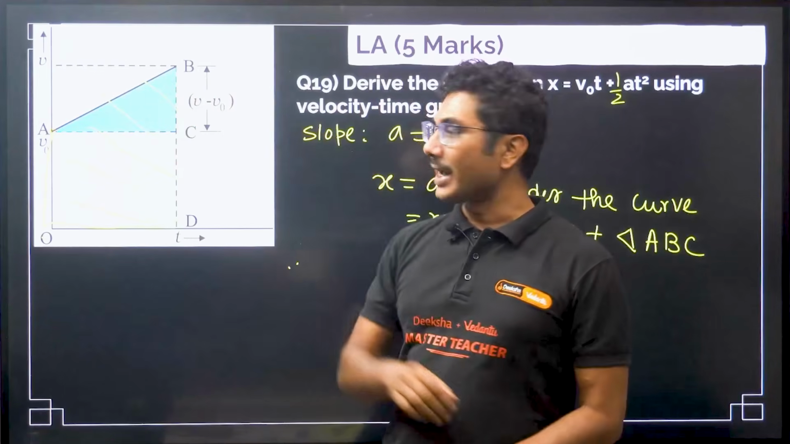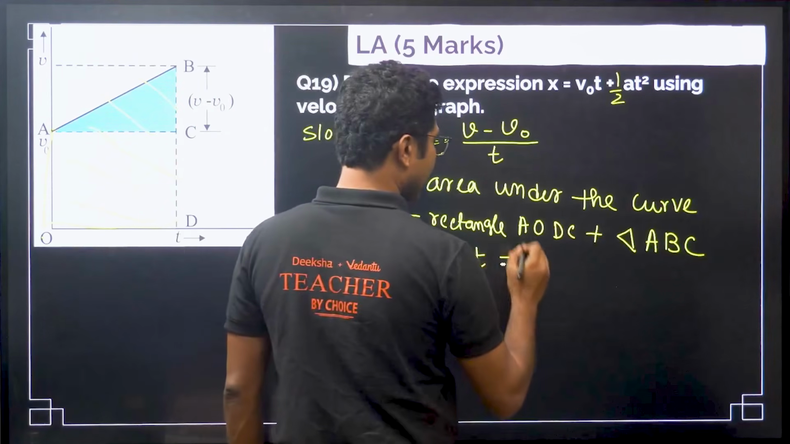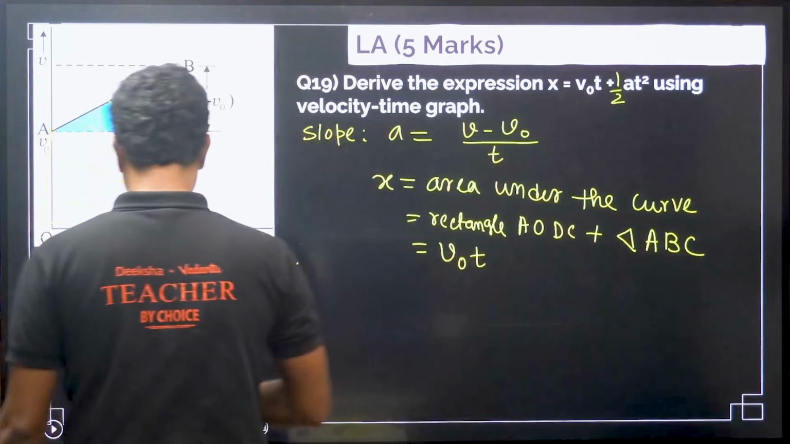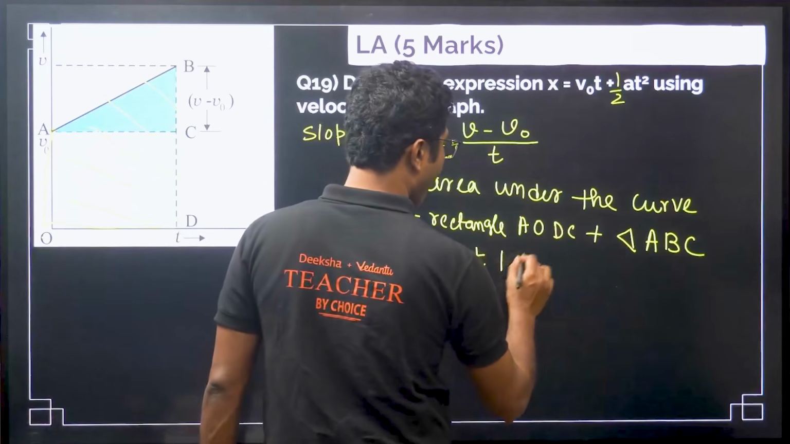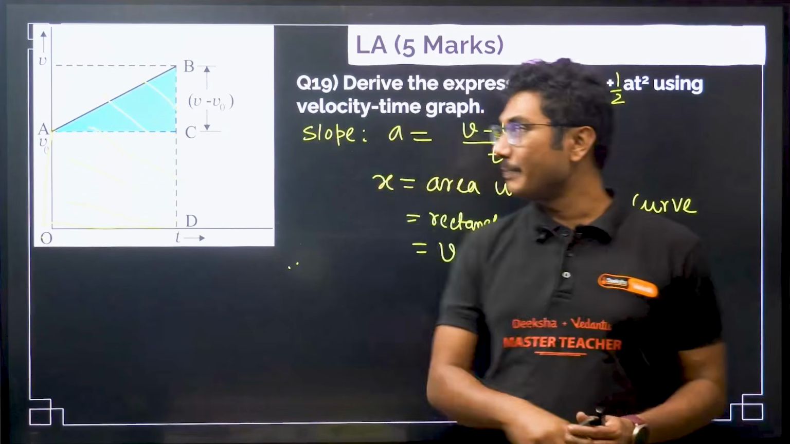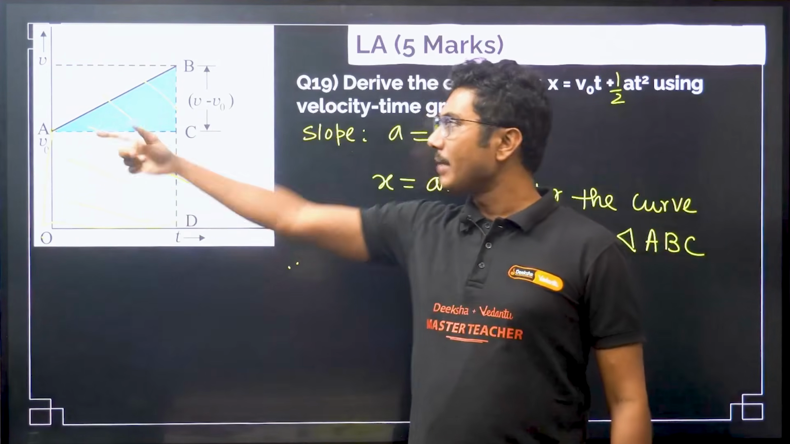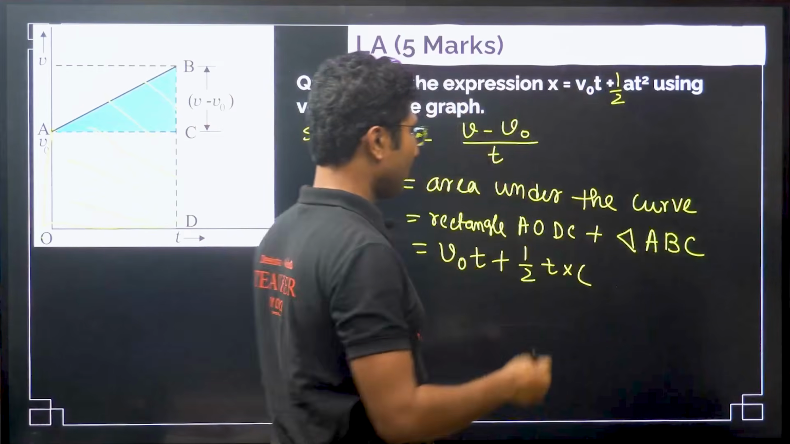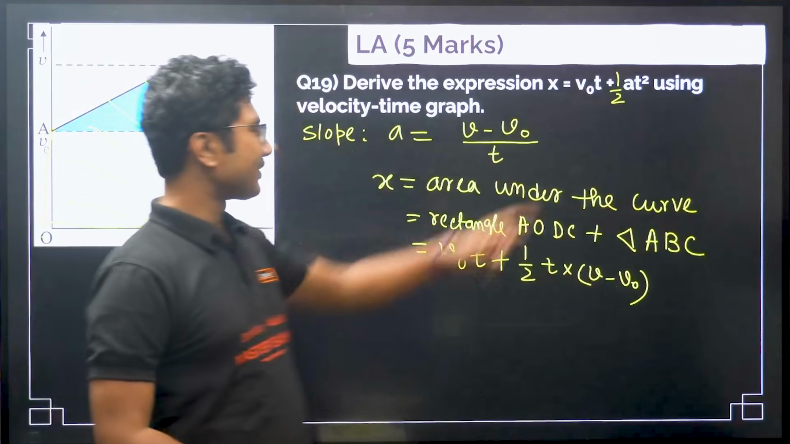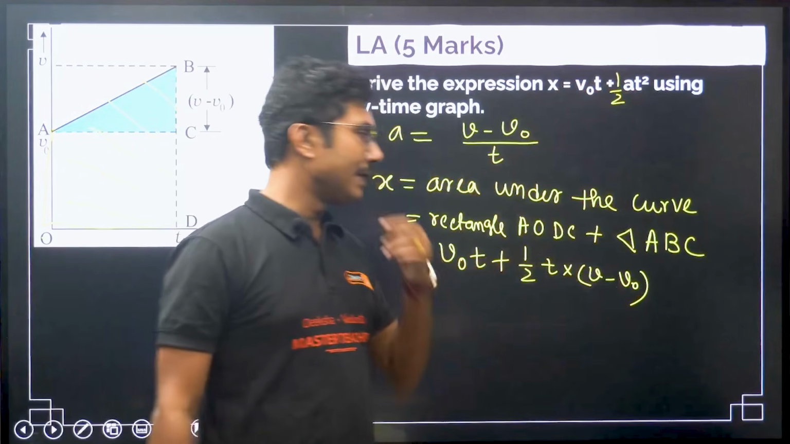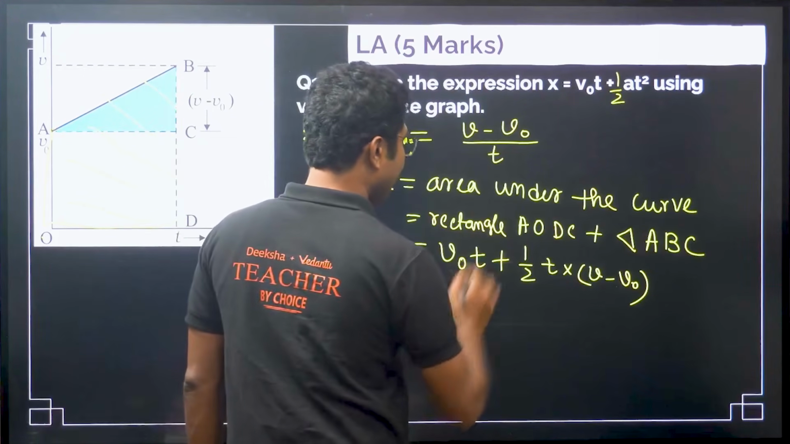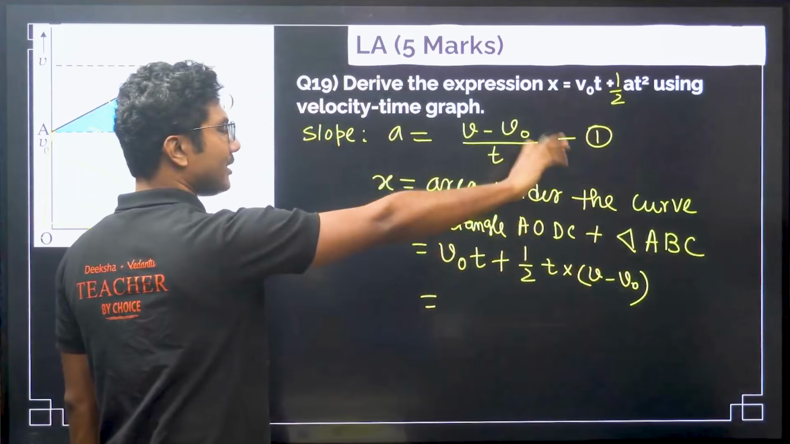And what is the area of the triangle? Area of the triangle is basically half base into height. So what is base? Base is time and height is V minus V naught. But if you see in this expression, there is no V present. So we have to eliminate it. Now what is the easiest way to eliminate this V? The easiest way to eliminate this V, this is our equation 1. Okay, this is one you have to write it first.